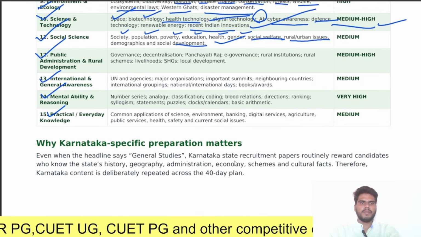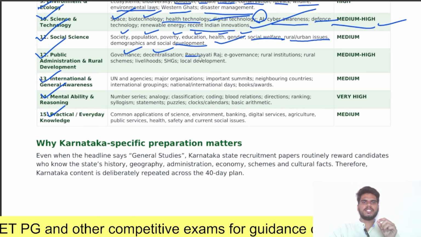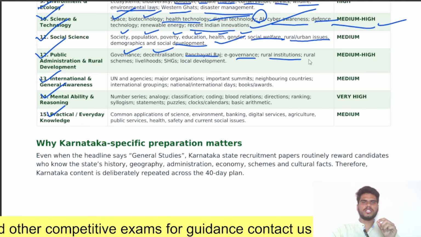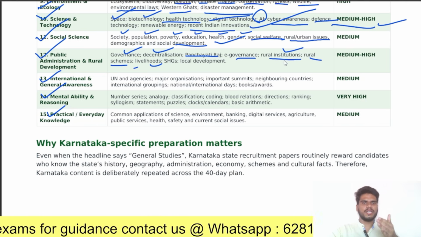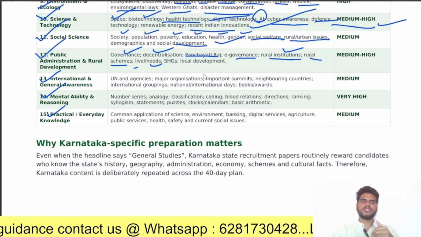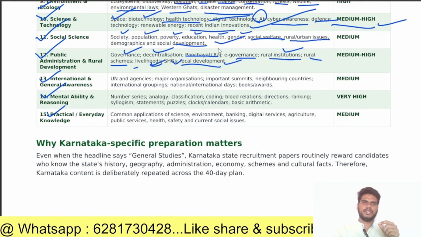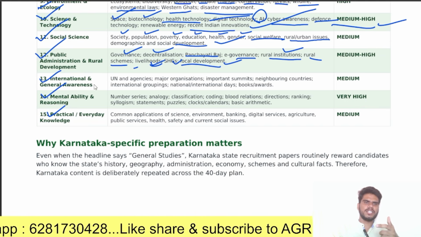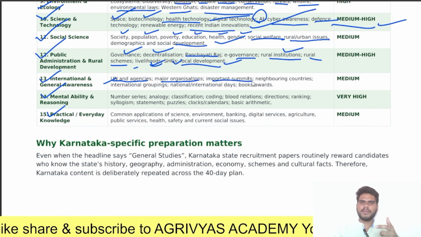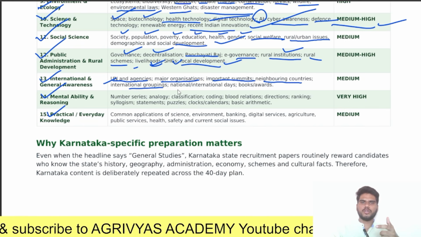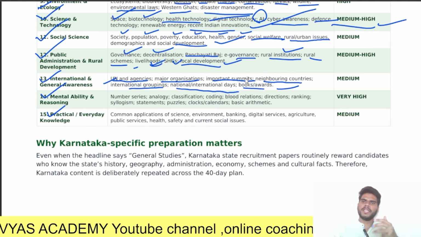Next, coming to public administration and rural development: governance, decentralization, panchayati raj, e-governance, rural institutions, rural schemes, livelihoods. Here, rural schemes and rural institutions regarding agriculture as well as horticulture are important in both India and Karnataka. Livelihood, self-help groups, local development. Next, coming to international and general awareness: UN and agencies, major organizations, important summits, neighboring countries, international groupings, national and international days, books and awards. These are the topics to be covered regarding international affairs.